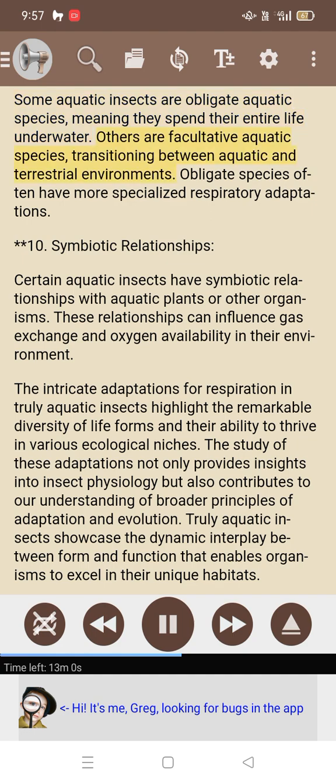Others are facultative aquatic species, transitioning between aquatic and terrestrial environments. Obligate species often have more specialized respiratory adaptations. 10. Symbiotic relationships. Certain aquatic insects have symbiotic relationships with aquatic plants or other organisms. These relationships can influence gas exchange and oxygen availability in their environment.